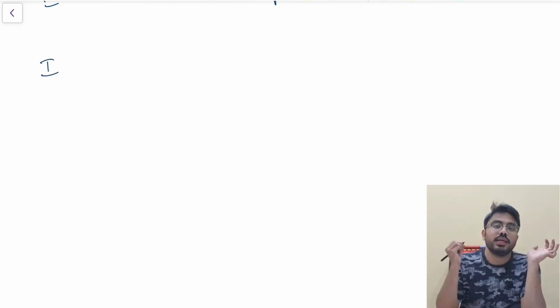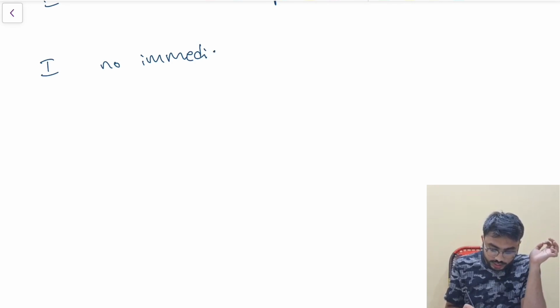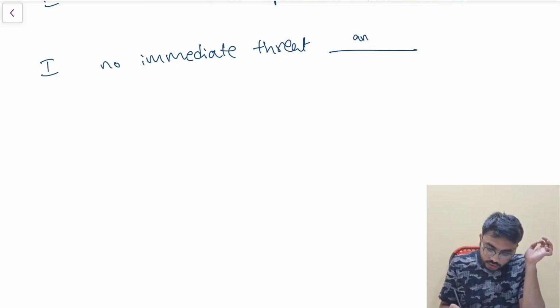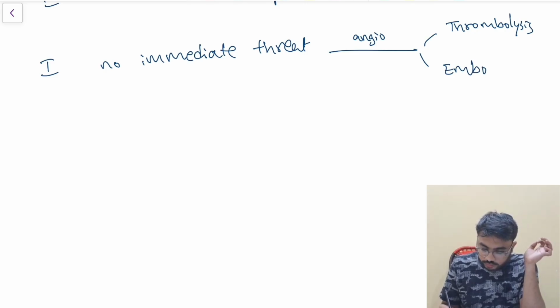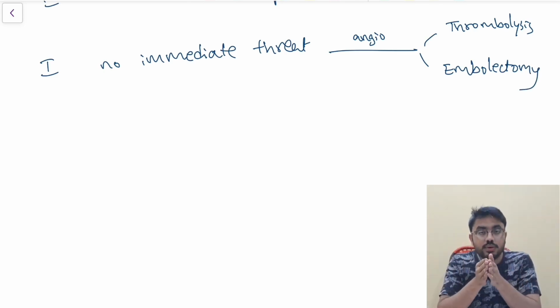First one is class 1. There is no immediate threat to the patient. You can understand this. So after getting an angio, I have two options. I can do thrombolysis, or I can even do embolectomy. It's my choice. Why? Because it is only a very mild one. I can either go for thrombolysis or for embolectomy.